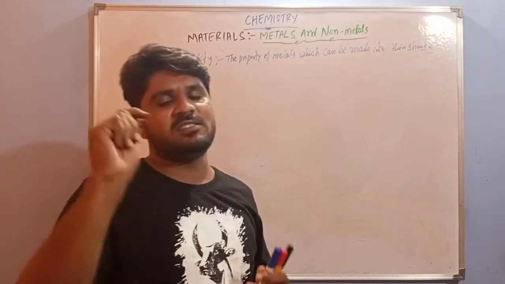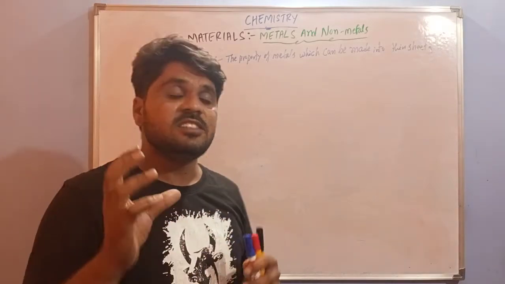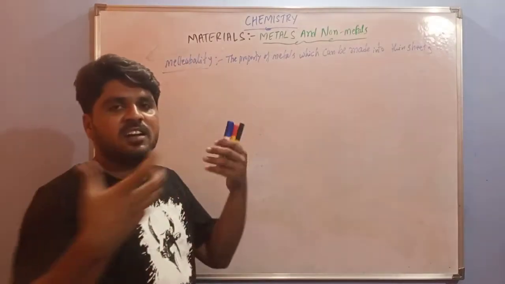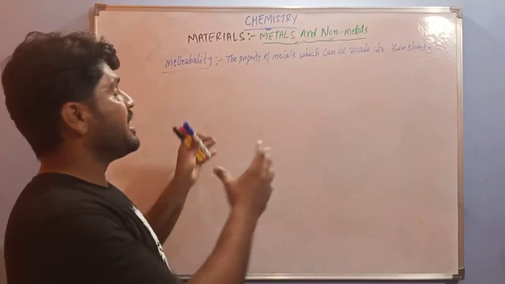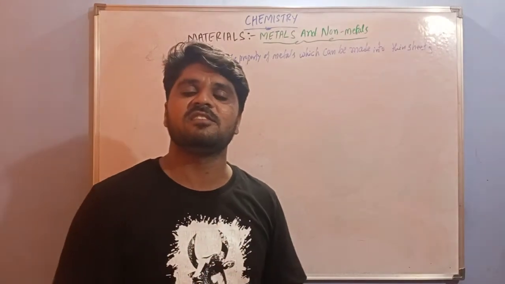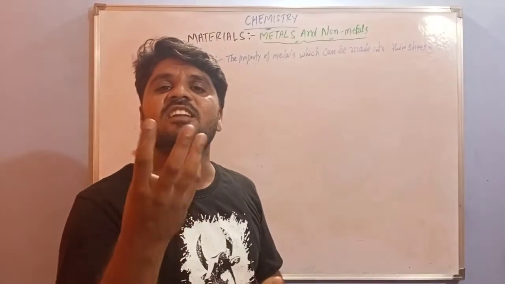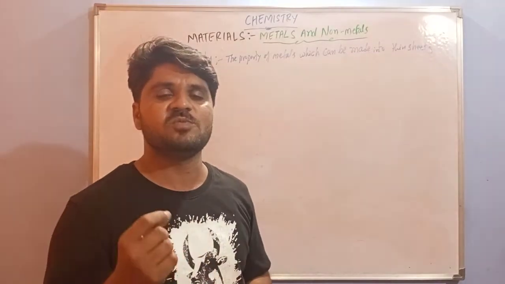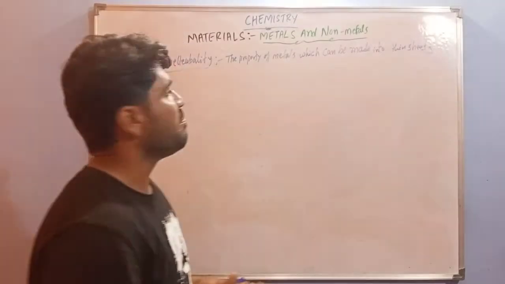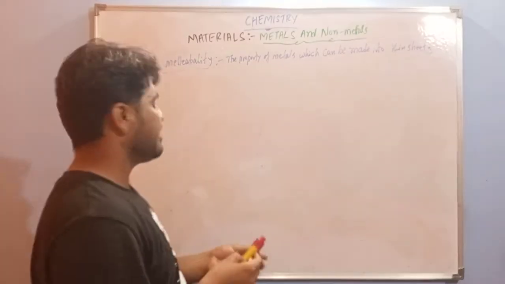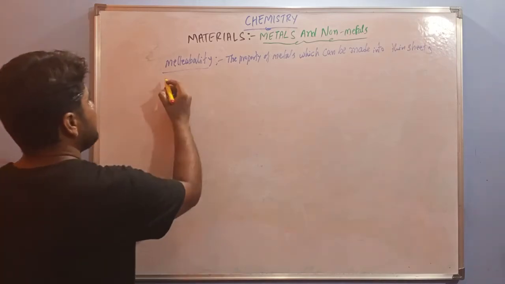Generally, metals are hard. Just compress the metals, what do you feel? In metals, particles are tightly arranged. That's why metals are hard. And these metals are shiny, lustrous. These are characteristics of metals. And one more important character, that is ductility.